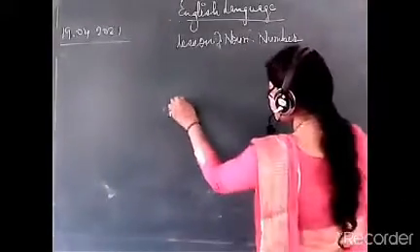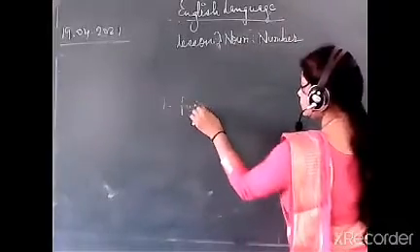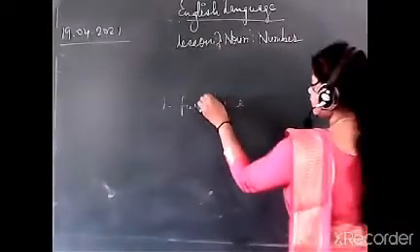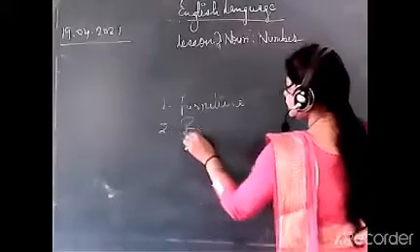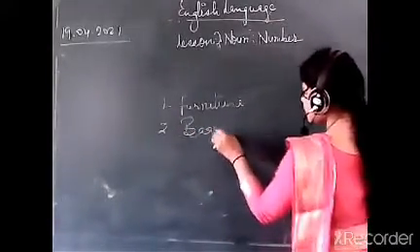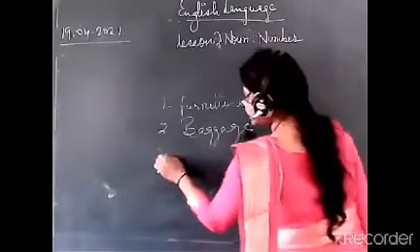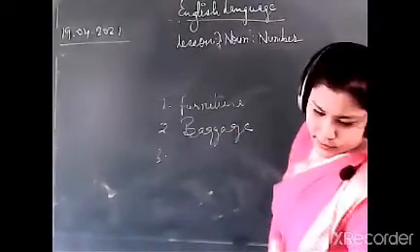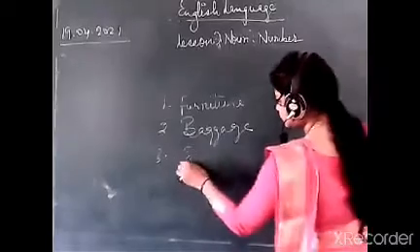The first word is furniture, then baggage, and then the third word is evidence.